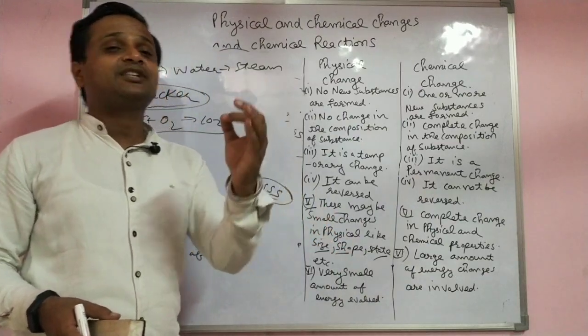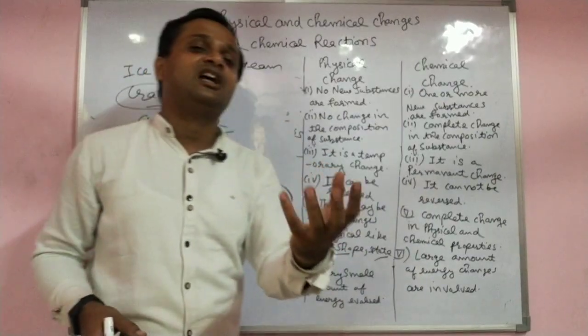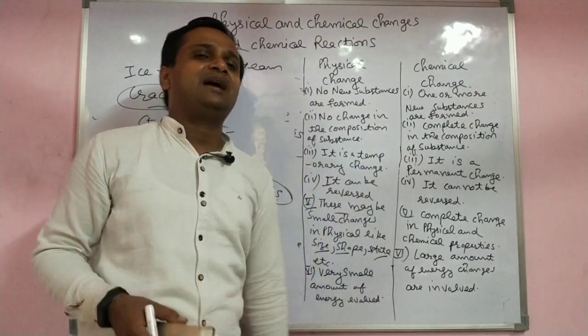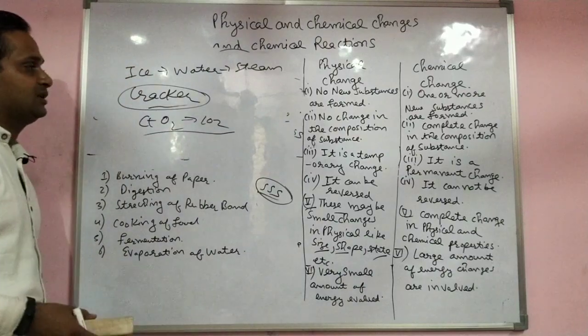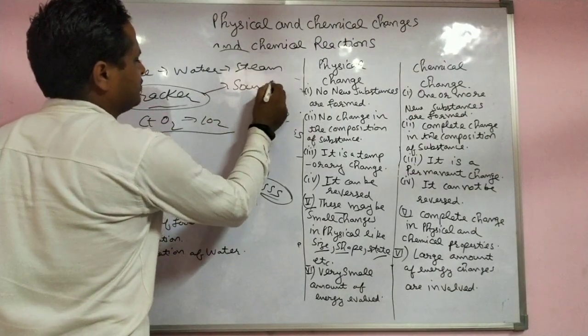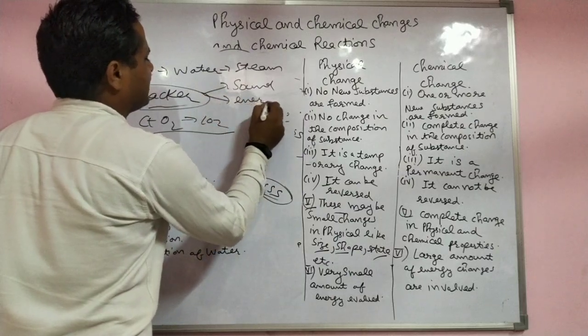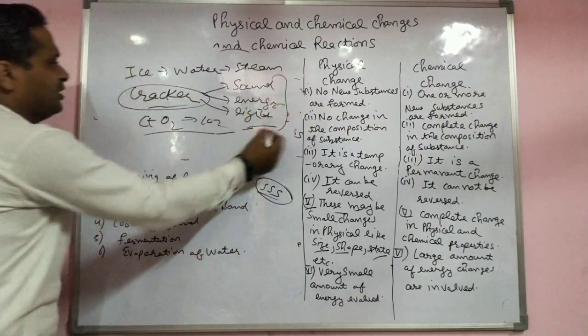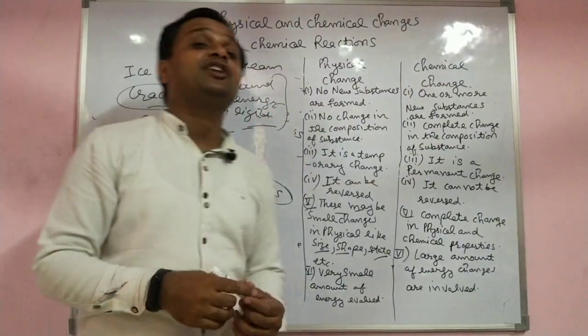A reaction in which energy is released is called exothermic. Exo means release, endo means go inside, absorb. When a cracker burns, it produces sound, a lot of energy and light. These things show that it is a chemical change only.